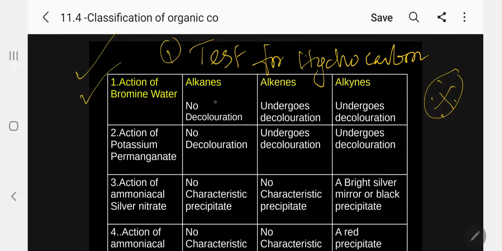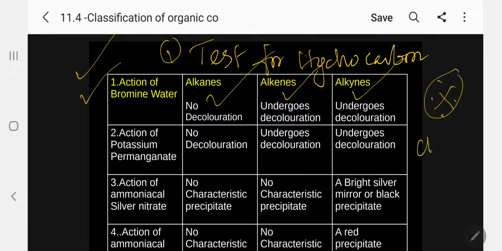Suppose it is alkane, bromine water is yellow color, it will not decolorize. No decolorization takes place in the case of alkane. Whereas in alkene, a double bond is present, it undergoes decolorization. If a triple bond is present, it undergoes decolorization. So alkane can be easily identified from alkenes and alkynes.